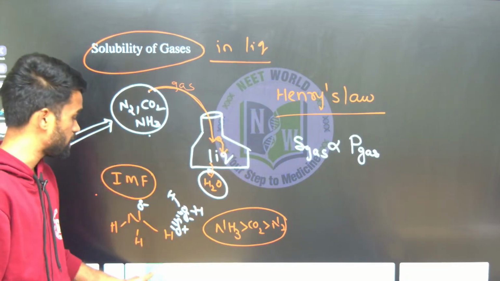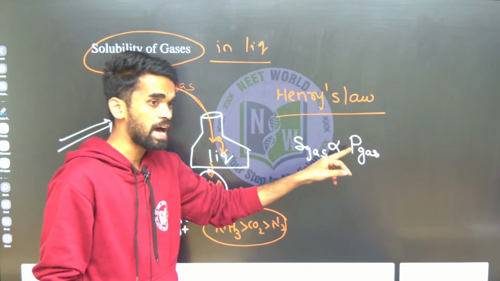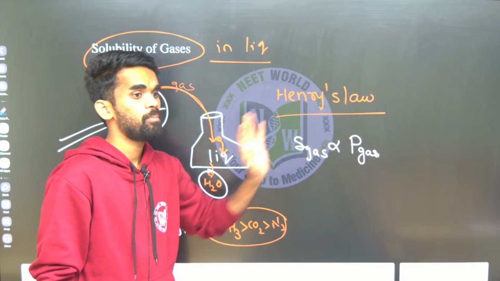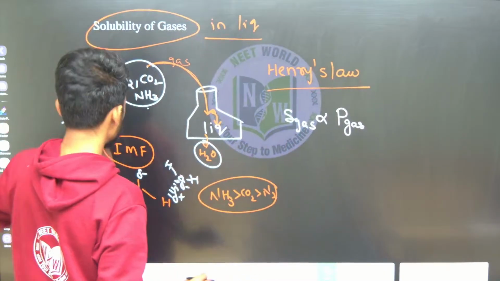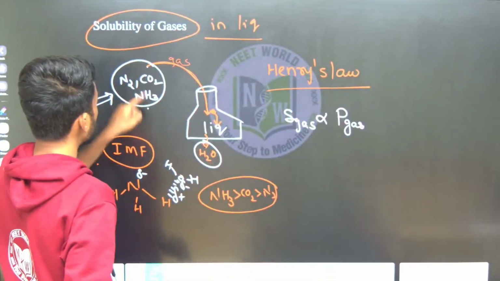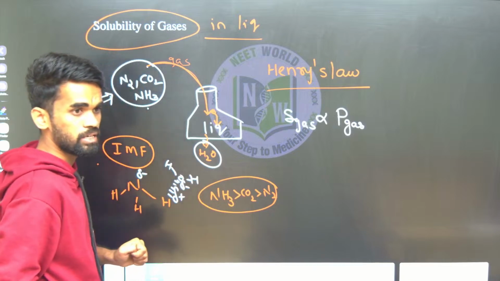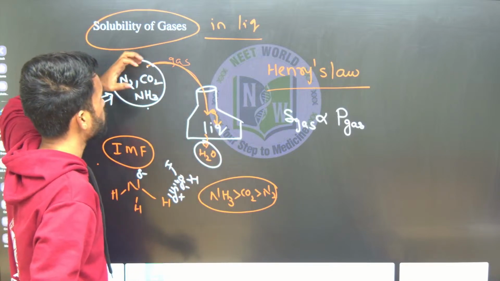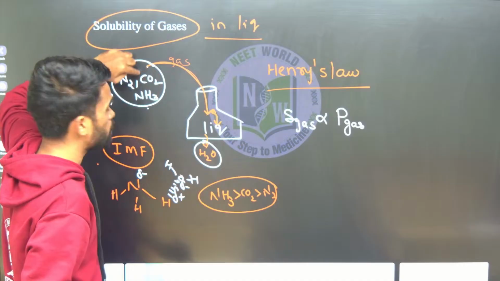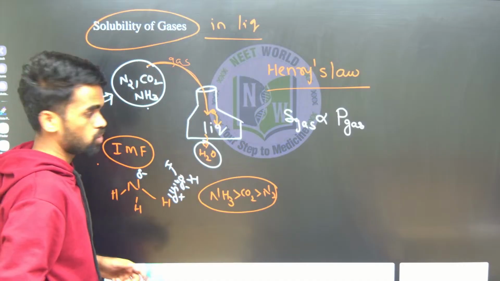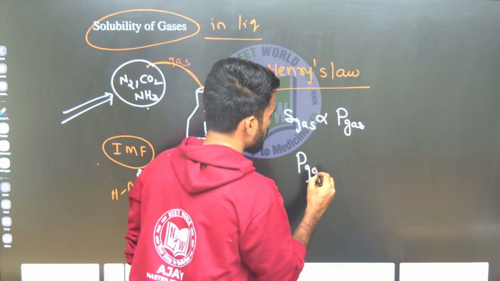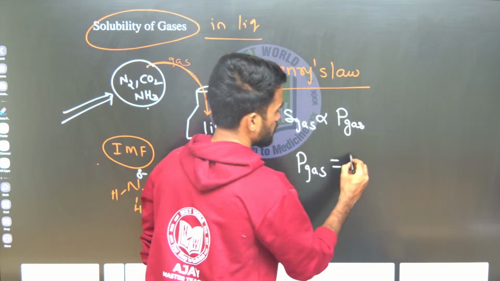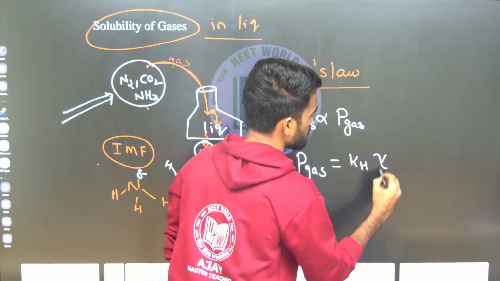Another point: the solubility of a particular gas depends upon its partial pressure. This is what Henry's law says. It means how much CO2 gas is dissolved in the liquid depends on the pressure exerted by this CO2 gas. So I can write P gas, the partial pressure of the gas, is equal to KH times X gas.